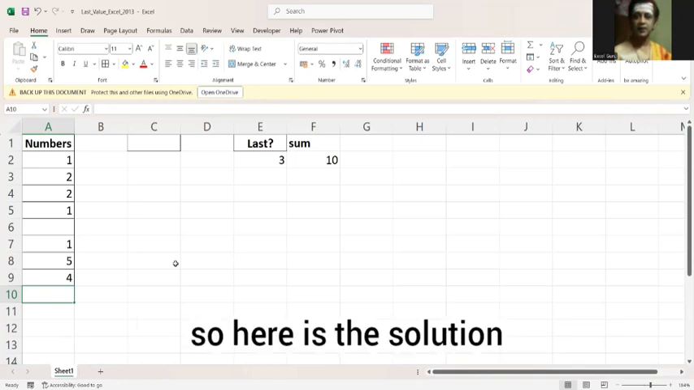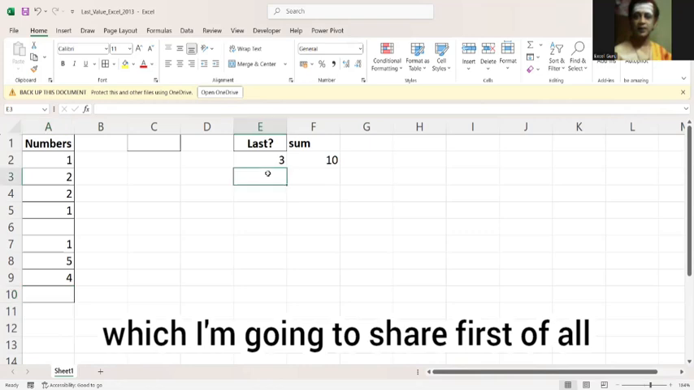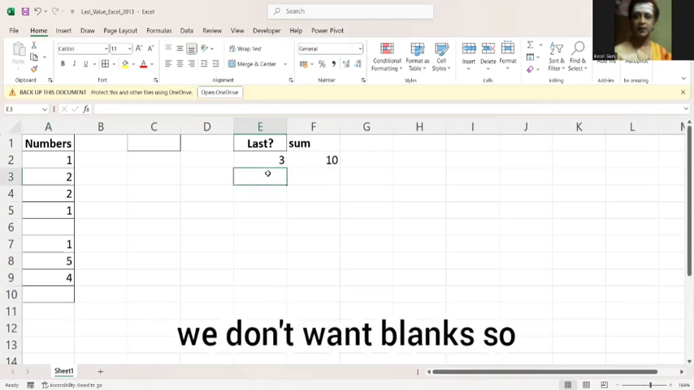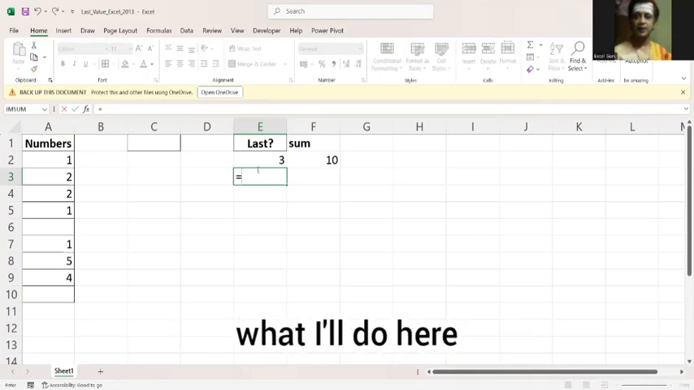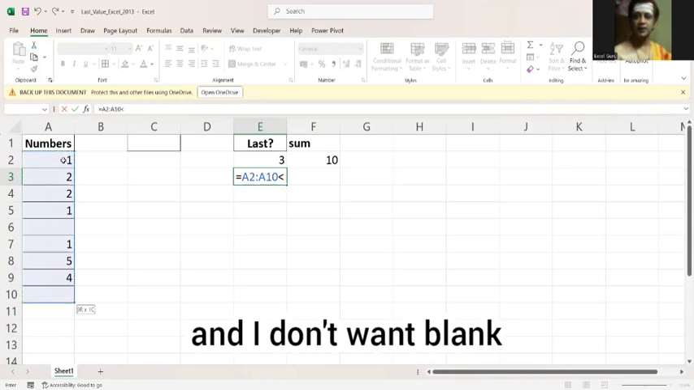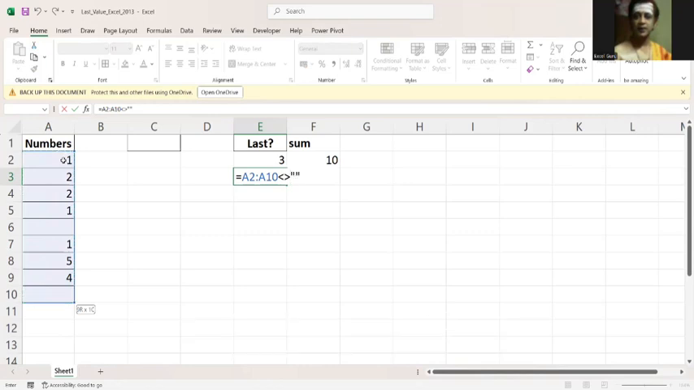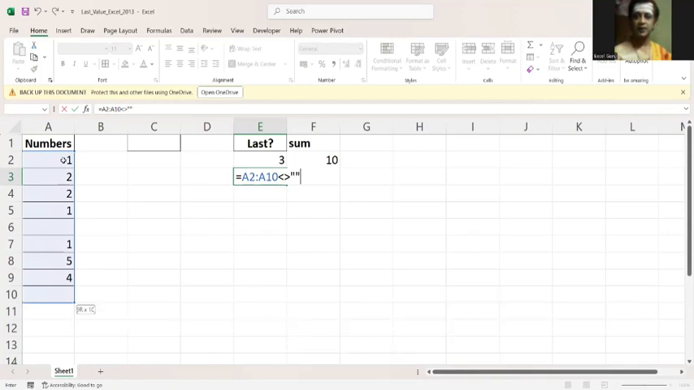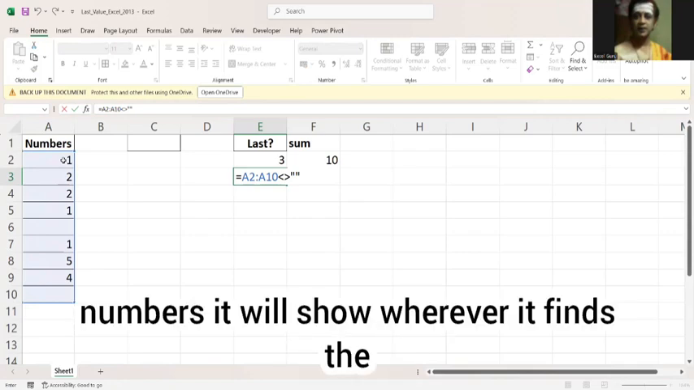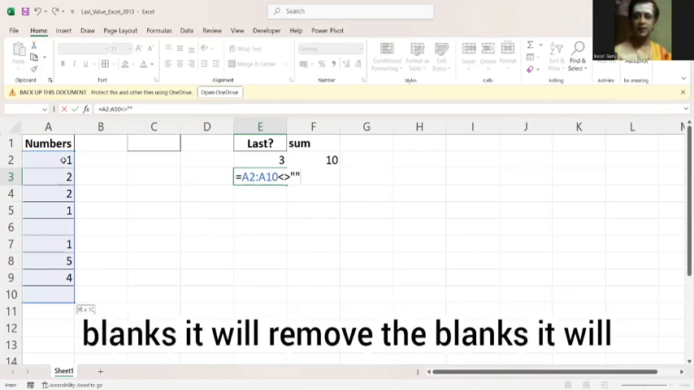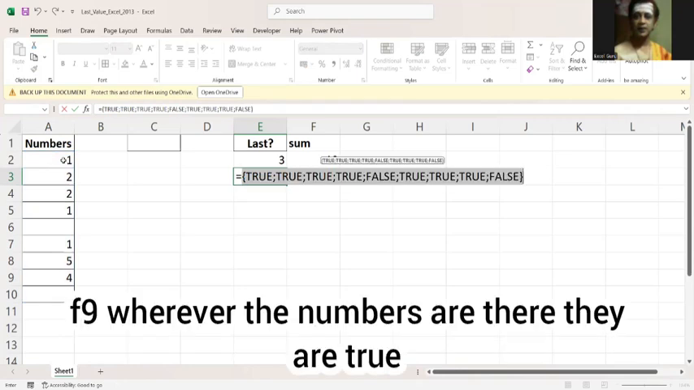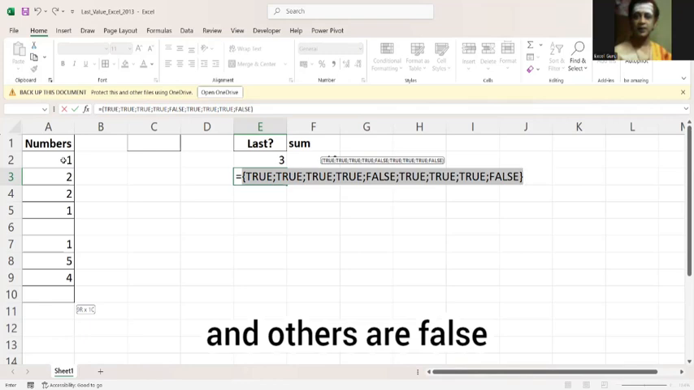So here is the solution which I am going to share. First of all, you have to remove the blanks. We don't want blanks. So I select the range and I don't want blanks. This is the first criteria. Wherever it finds the numbers, it will show. Wherever it finds the blanks, it will show you the false. F9. Wherever the numbers are there, they are true and others are false.